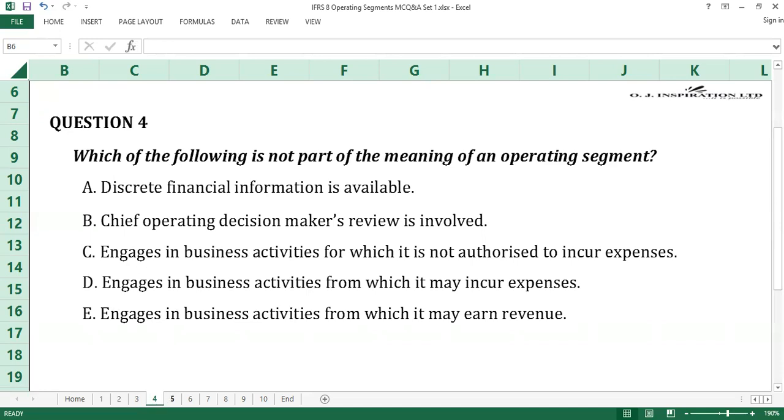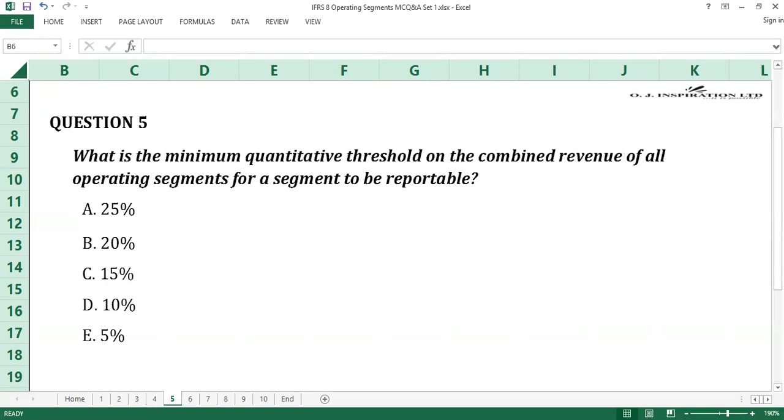Time up. Question number 5. What is the minimum quantitative threshold on the combined revenue of all operating segments for a segment to be reportable? A. 25%, B. 20%, C. 15%, D. 10%, E. 5%. Time counts. 10 seconds gone. 20 seconds gone.